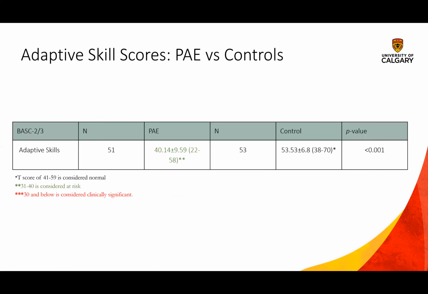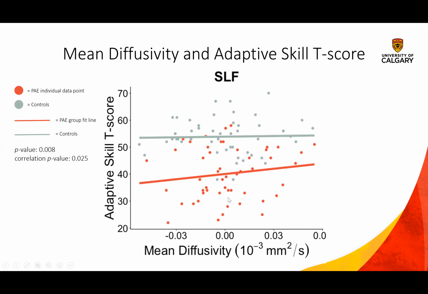Lastly, for adaptive functioning, we also found that the PAE group had lower scores compared to controls, indicating worse adaptive skills. And again, there was a significant group-brain interaction for adaptive skill score, where in the PAE group, scores were positively correlated with MD, but not in controls.